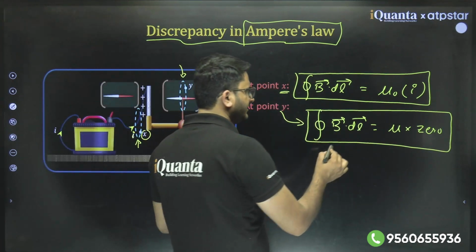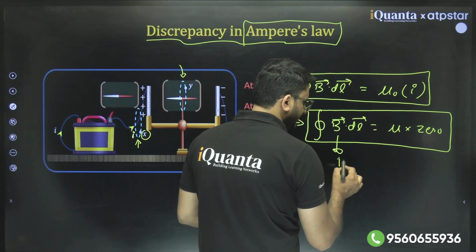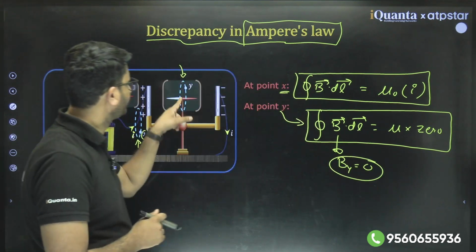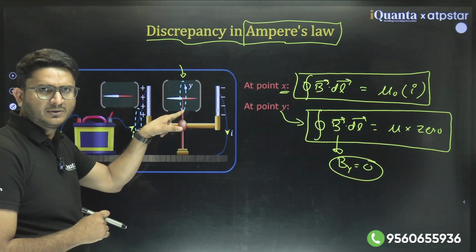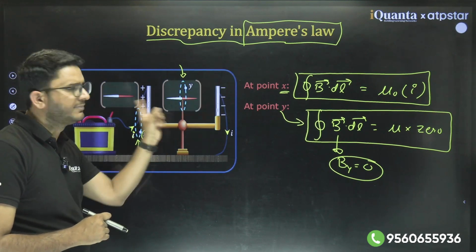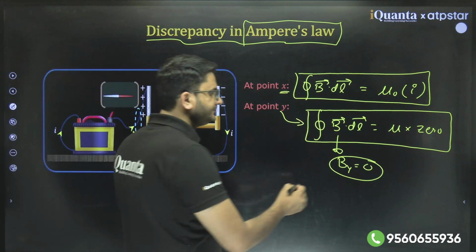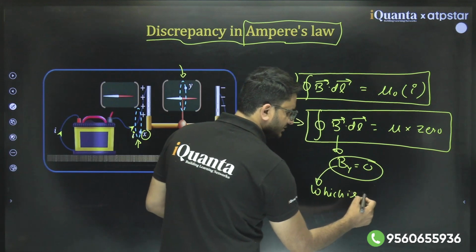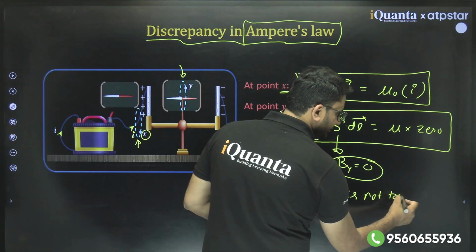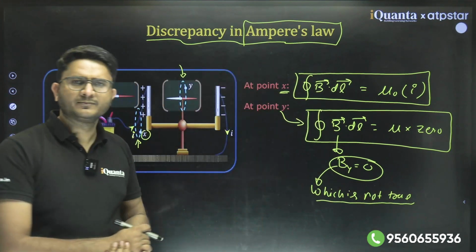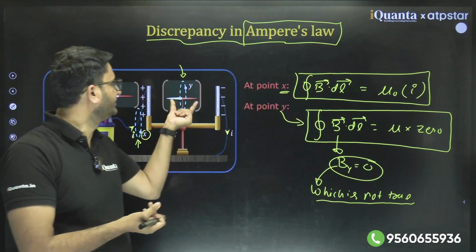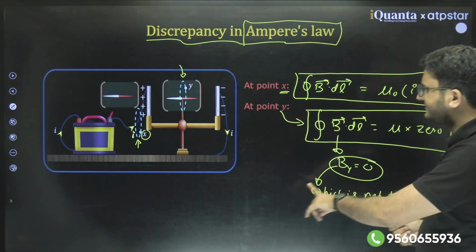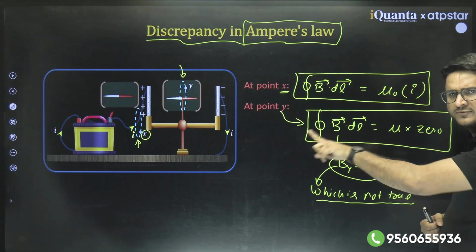This simply means B at y must be 0. The magnetic field at point y must be 0. But this magnetic field is getting deflected, which is not true. Can you say which is not true? B at y is not 0 because this needle is showing some deflection. So he says that there is something wrong with this formula.